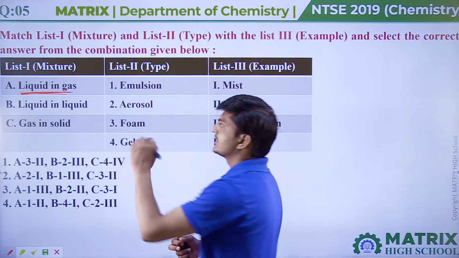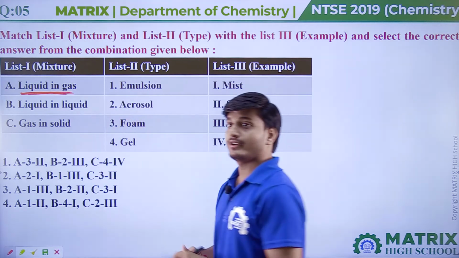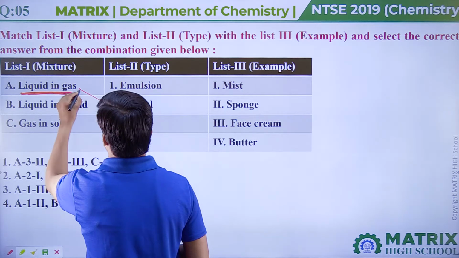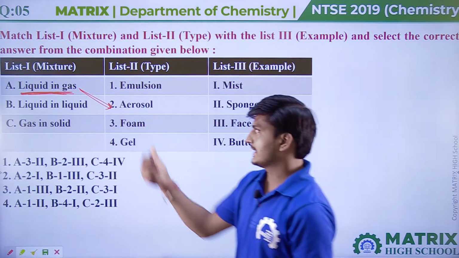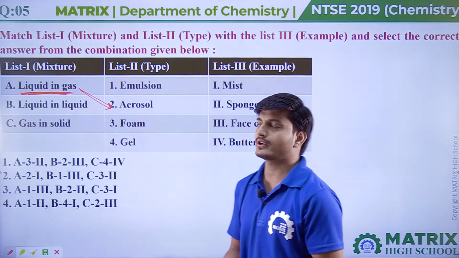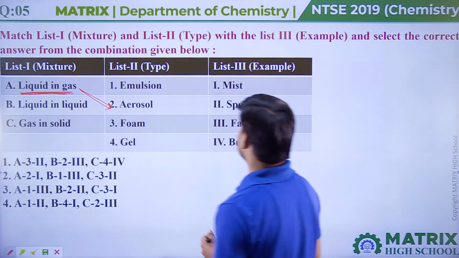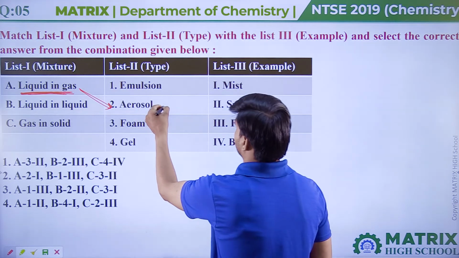Okay, so liquid in gas. Liquid in gas is which type of colloid? Liquid in gas is aerosol. Liquid in gas means liquid is dispersed phase and gas is dispersion medium. So if gas is dispersion medium, then this type of colloid is called aerosol. And what should be the example of aerosol here? So example of aerosol here would be mist.